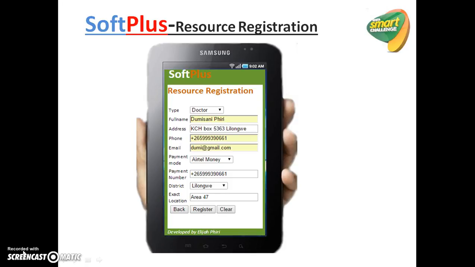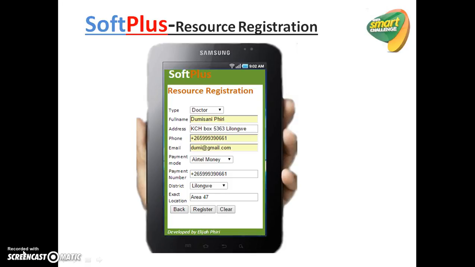Okay. As I said, this is the application. This is just an interface for the application. As you can see, this is where we do the registration. But we will see this system running live on the phone.